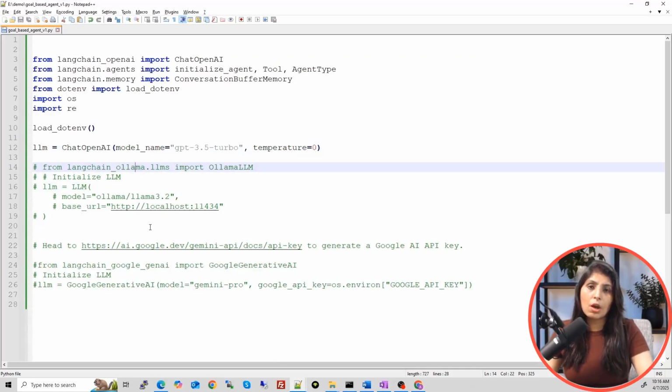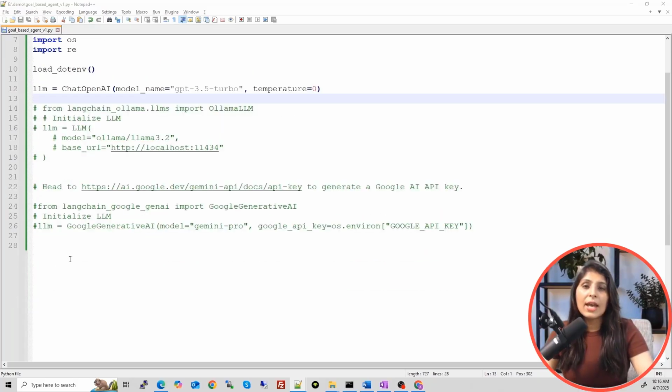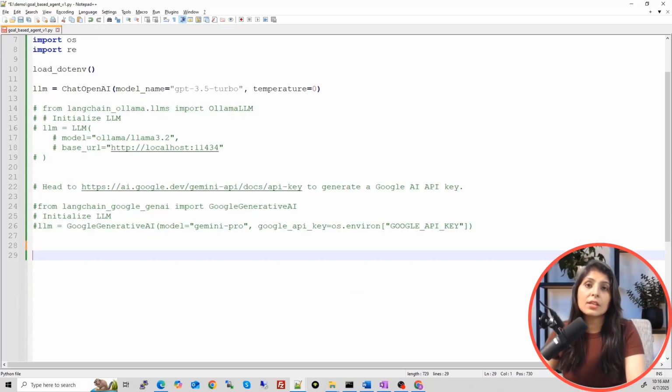So guys, I have shown you how to use different LLMs, but in today's video I'm going to use this GPT LLM. Now we have our LLM. Next task is what we are making today. We are making a job application assistant, and the task of this job application assistant is to get the name, email ID and skills of the user.